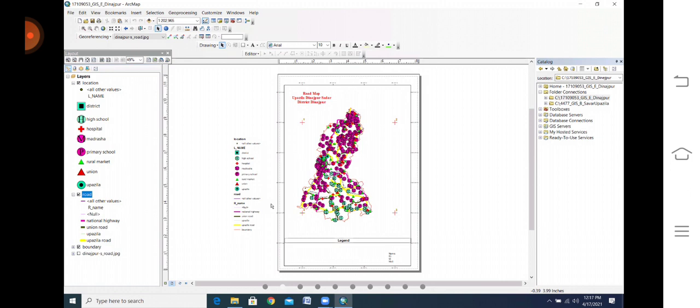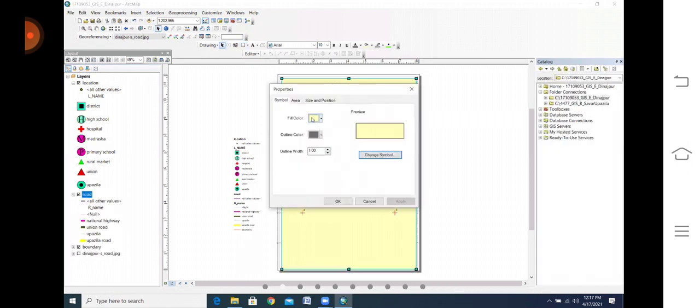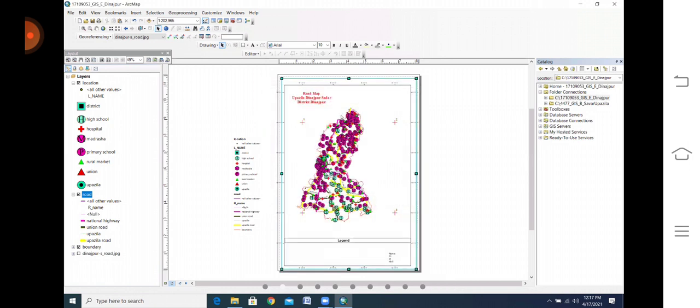Yes, sir. And another thing for your protection, not just this time but every time. When you finish everything, suppose your map, everything is finished, the next thing you will do is make a box with no color, so that it will always protect your map.